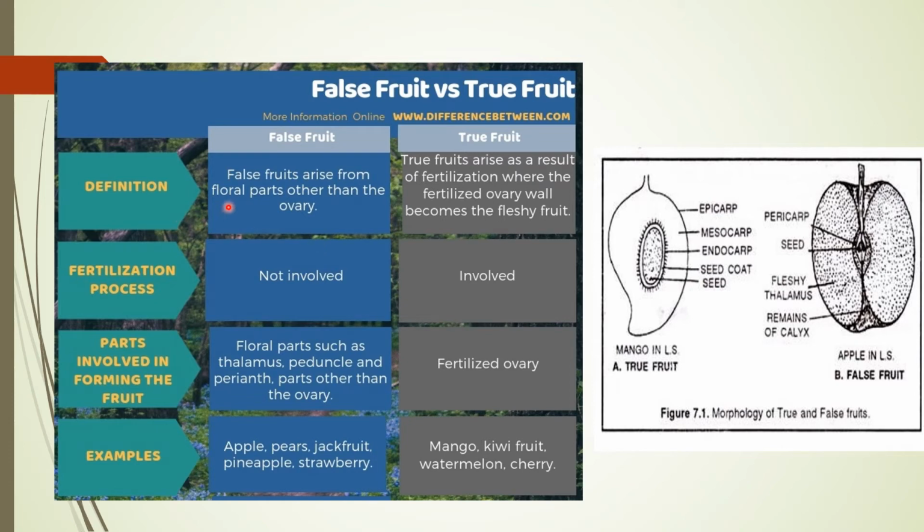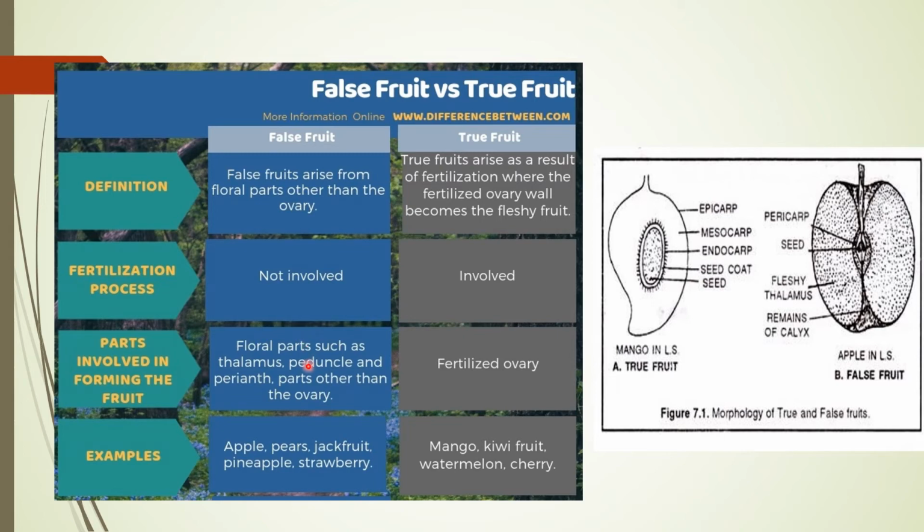A false fruit is obtained from any other floral part along with the ovary. A true fruit is one where, as a result of fertilization, the ovary is changed into fruit. Fertilization is involved in both cases.